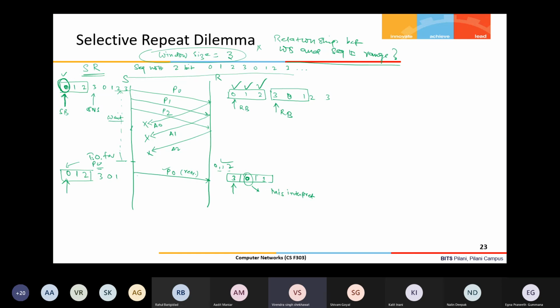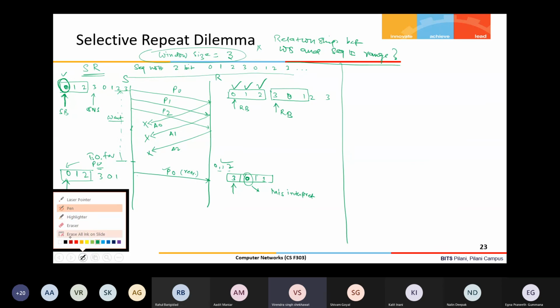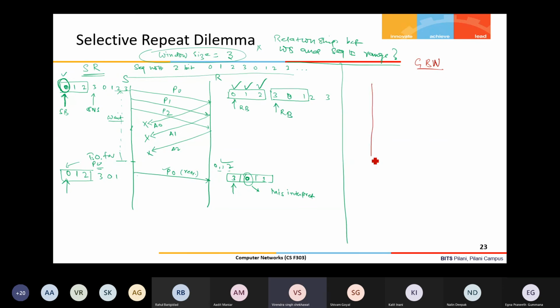So from this example, we'll quickly do the same for Go-Back-N, and then we'll stop, because I want to show the complete picture to you. So same thing we'll do for GBN. The sender and receiver have the same window size of 3, with a 2-bit sequence number.